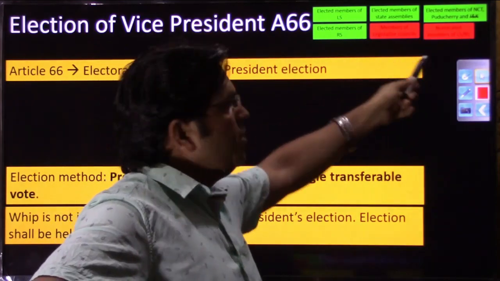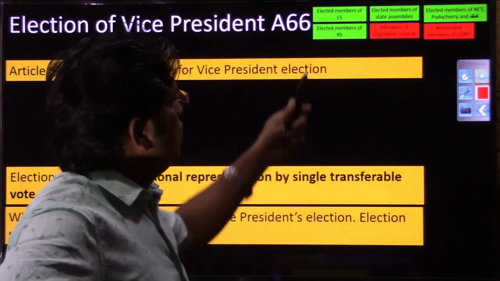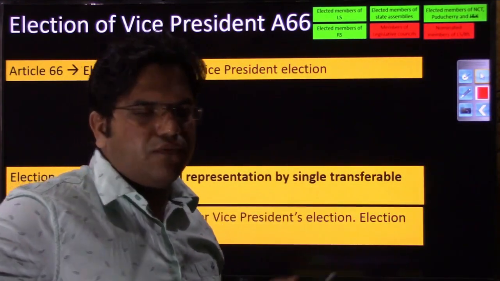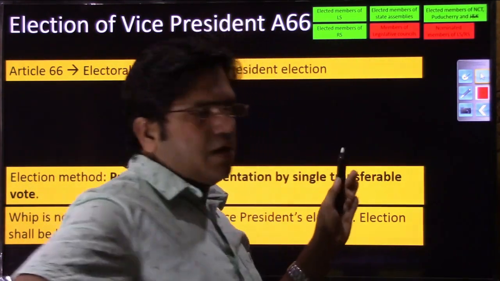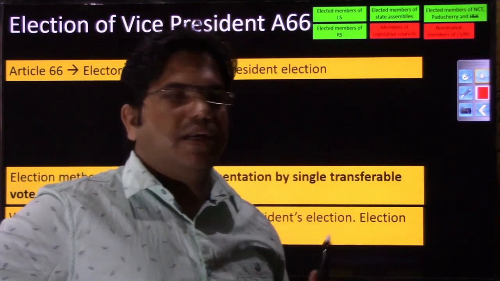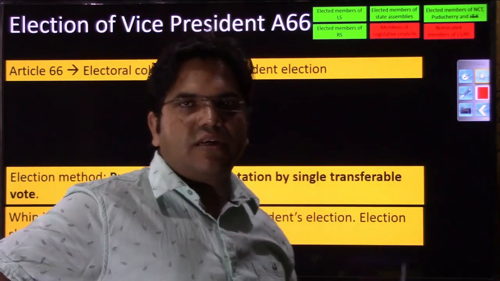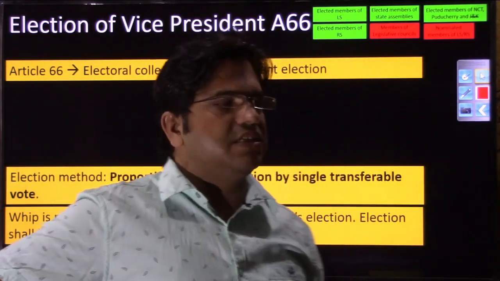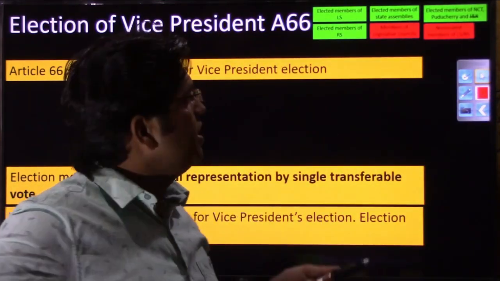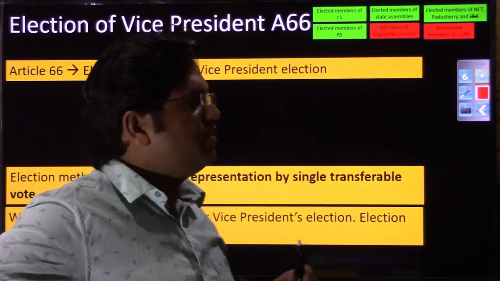Nominated members were not allowed to vote in the presidential election, because they have been nominated by the president himself. In the Rajya Sabha there are 12 members nominated by the president, and 2 members from the Anglo-Indian community until now, but that provision has been abolished.